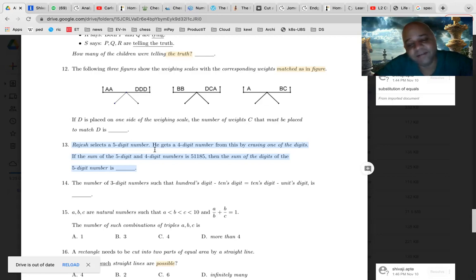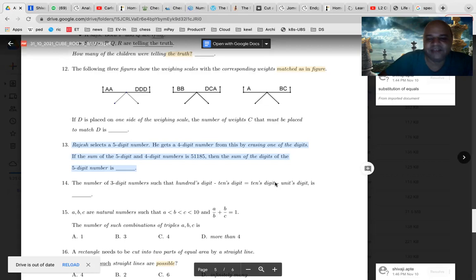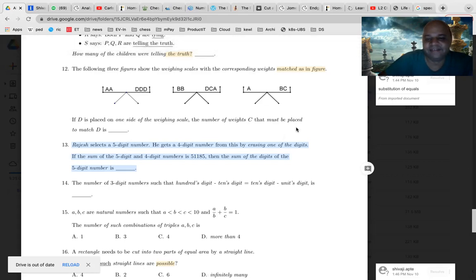Which digit Rajesh would have erased? You can get it from here. Did he erase the first one, second one, third one, fourth one, or the fifth one? Is there some chat? Carry over. I don't know. You should ask. Carry over.